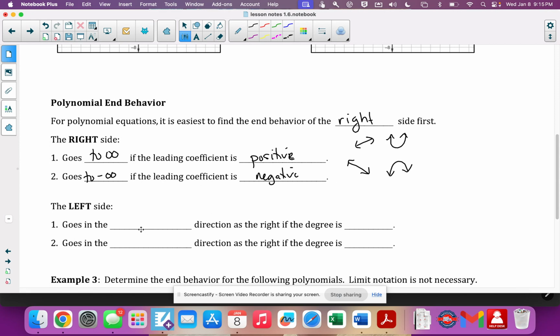Okay? The left side goes in the same direction as the right side if the degree is even, and it goes in the opposite direction if the degree is odd.